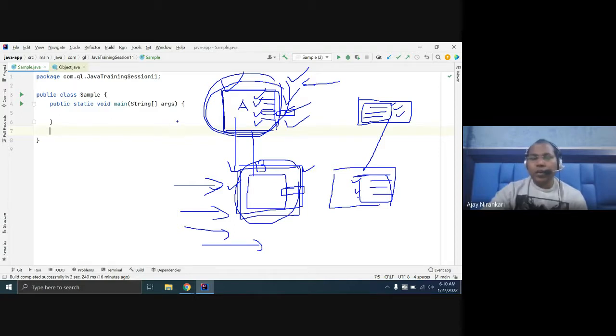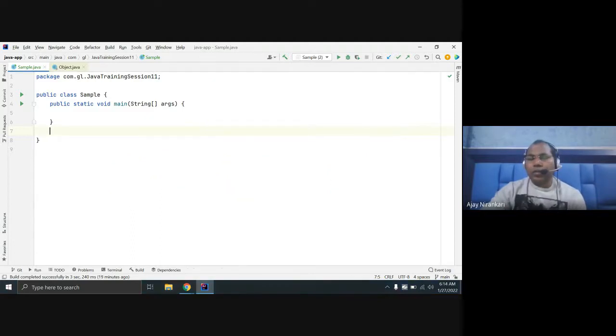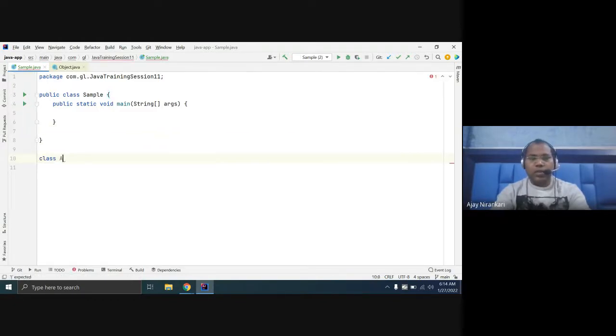The meaning is that one object is already holding something, and we have a new object, and I want to take something from the old to the new object. That is known as inheritance. Inheritance is generally not applied unless it is needed. Okay, so let us write an example: class A, just a base class.